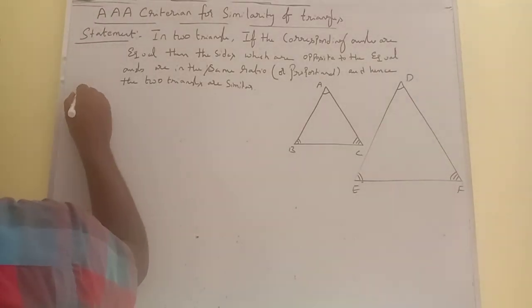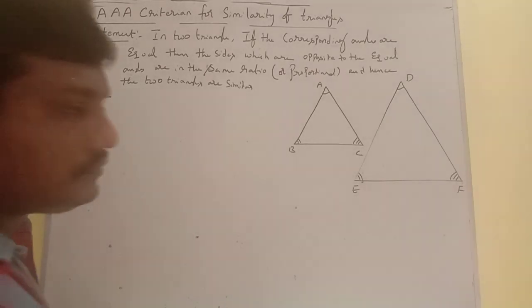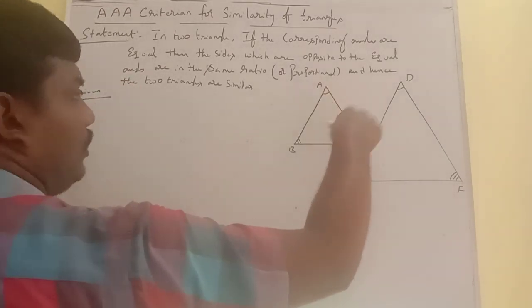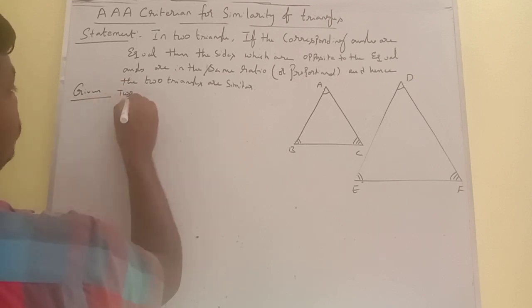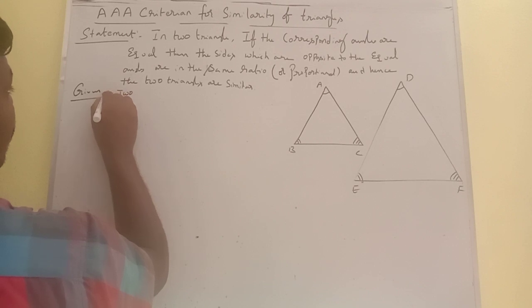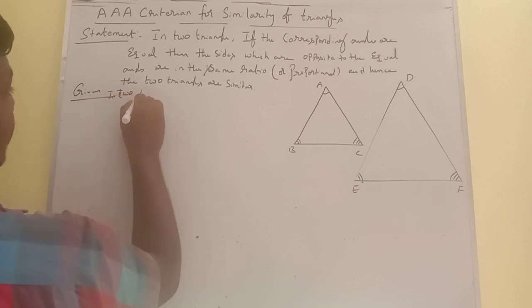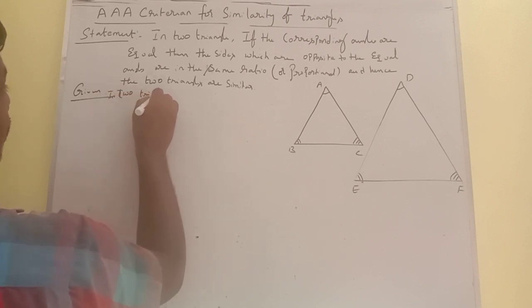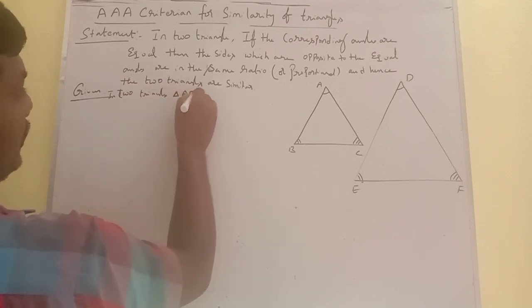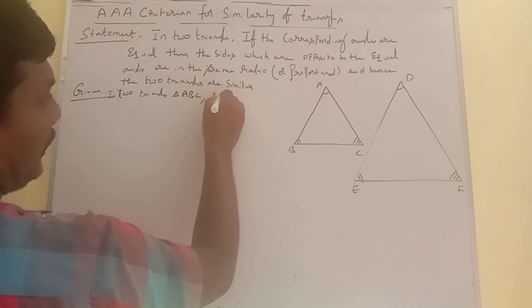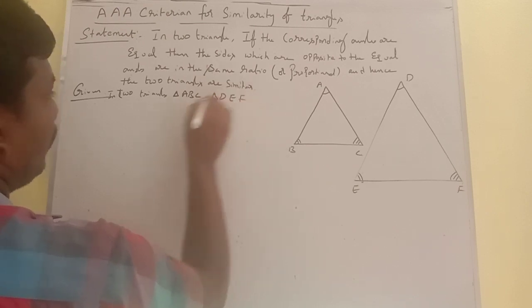So what is given here? Given are two triangles, triangle ABC and triangle DEF.